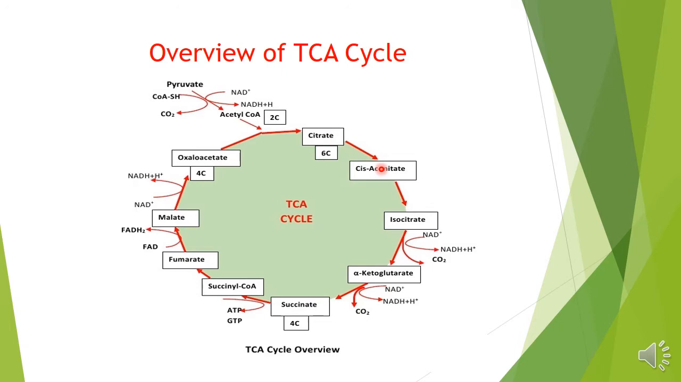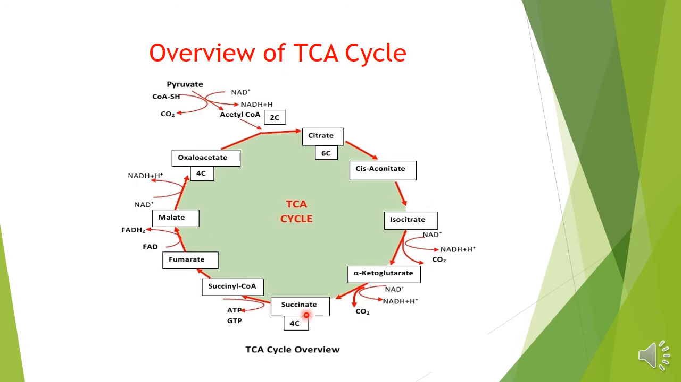Then it will undergo 2 isomerization steps to form cis-aconitate and isocitrate, and then from isocitrate there will be a decarboxylation dehydrogenation reaction, then formation of alpha ketoglutarate, which will again undergo a decarboxylation and dehydrogenation reaction. So 2 carbon dioxides are evolved here, resulting in the formation of succinate. Succinate is a 4-carbon compound.